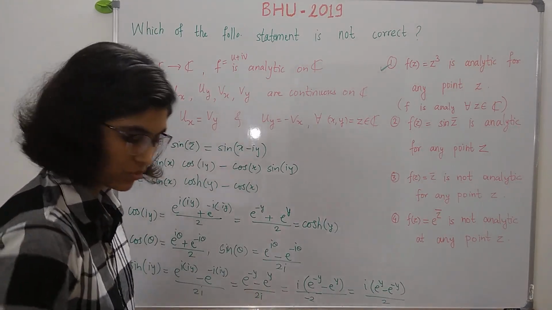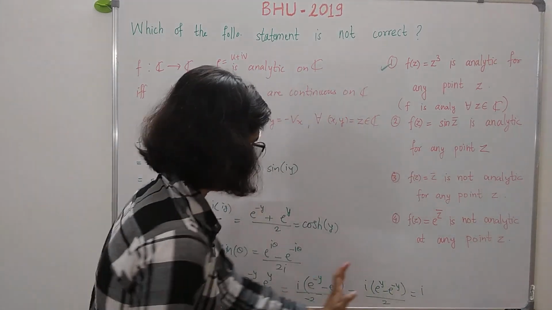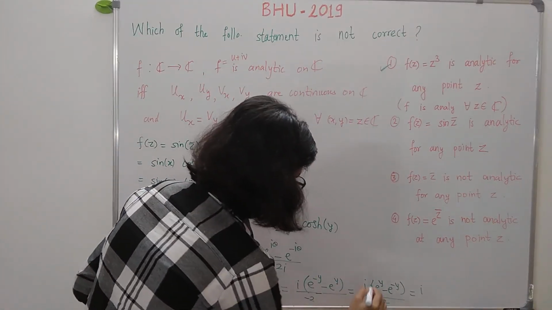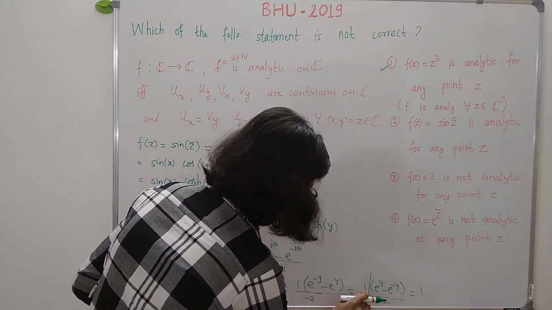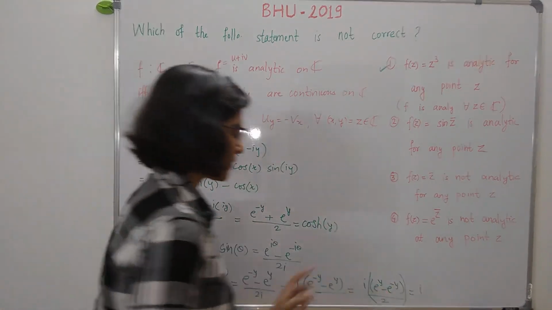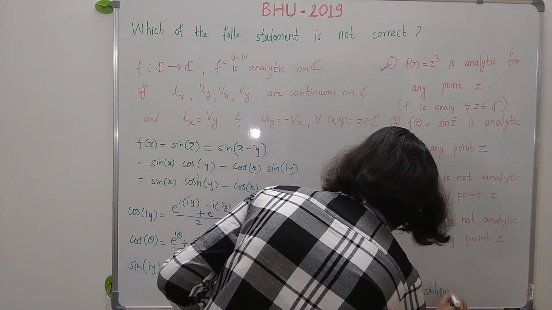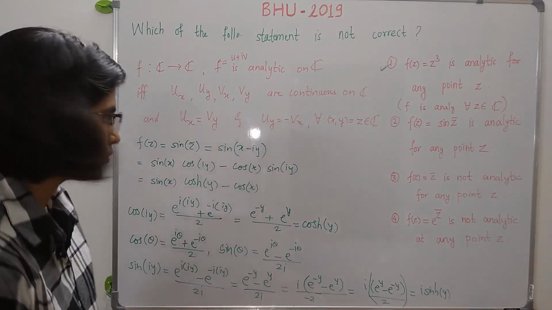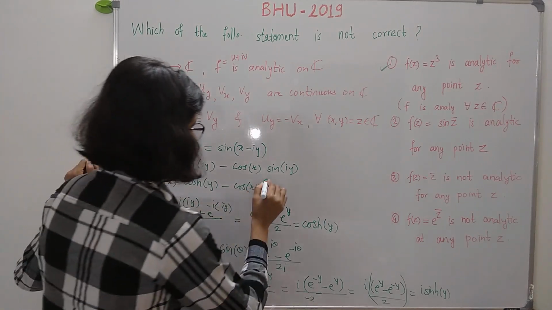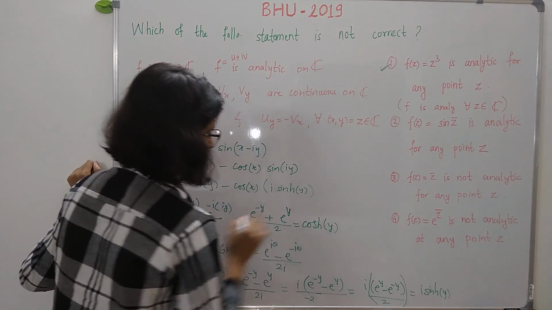Right. So this is just the same as i into, now look at this bracket. This is the definition for sine hyperbolic of y. So this is just equal to i times sine hyperbolic y.